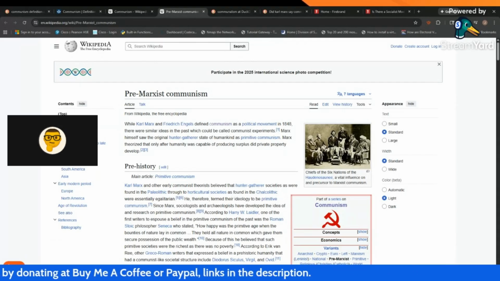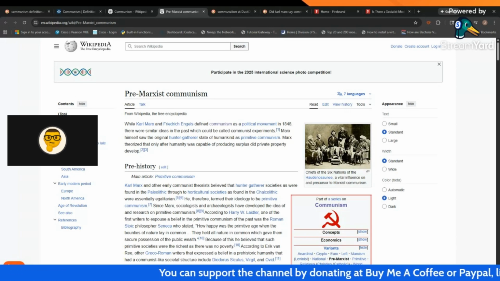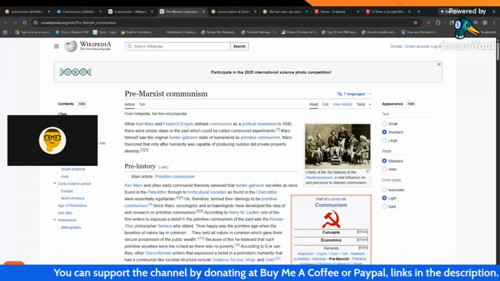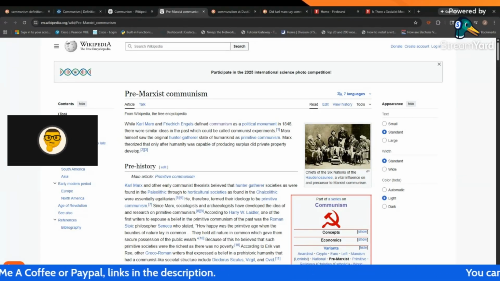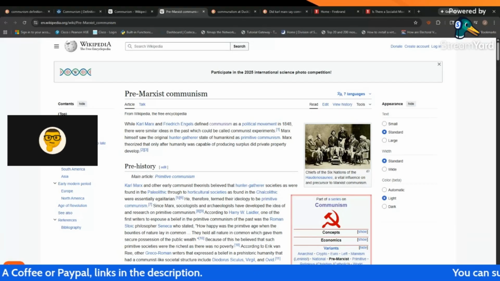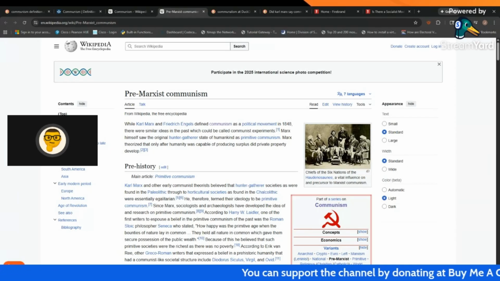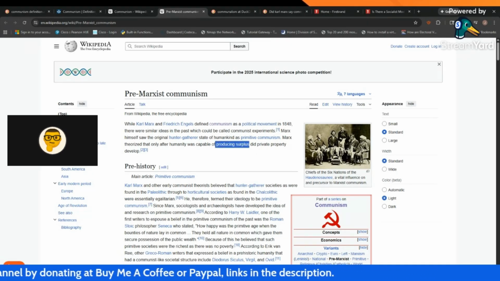I would say that that's incorrect. Hunter-gatherers, we can tell from burial sites, especially from anthropological studies, especially when you study when civilizations actually started to occur, when people started being buried with personal things, such as a personal spear, a doll or an idol, things like that, generally religious artifacts or weapons. Those things would be personal to them, so I'm not sure where he gets the idea that only when a surplus arises did private property develop.